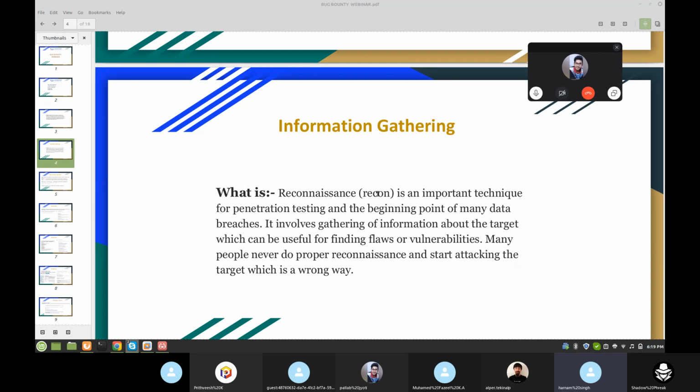What is reconnaissance? Reconnaissance is an important technique for penetration testing and the beginning point of many data breaches. It involves gathering information about the target which can be useful for finding flaws or vulnerabilities. Many people never do proper reconnaissance and start attacking the target, which is the wrong way.